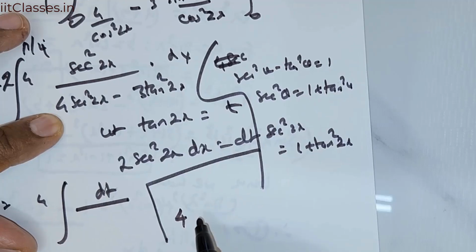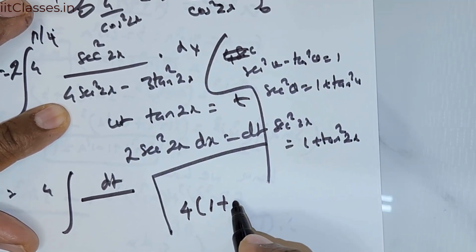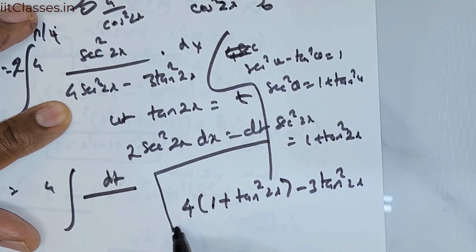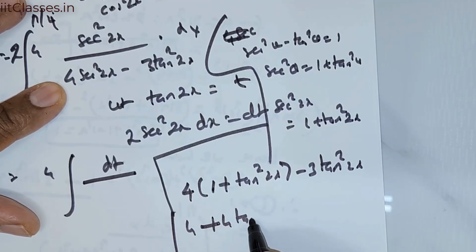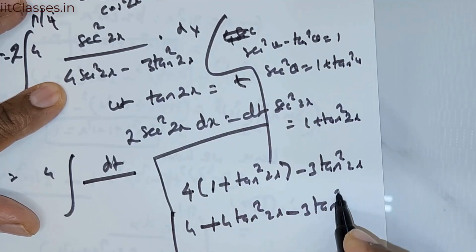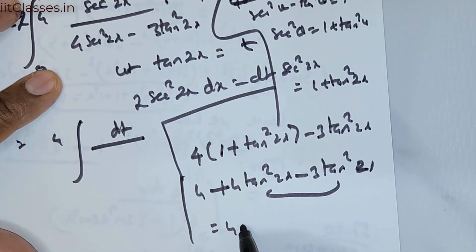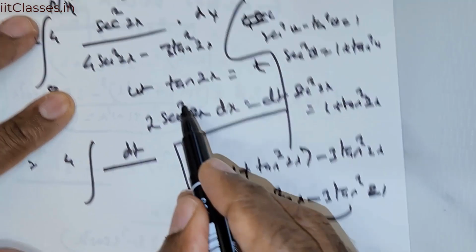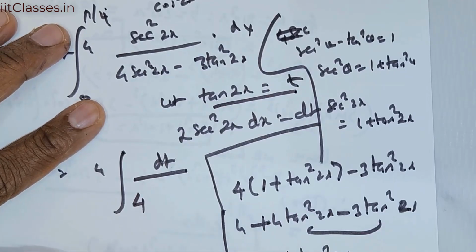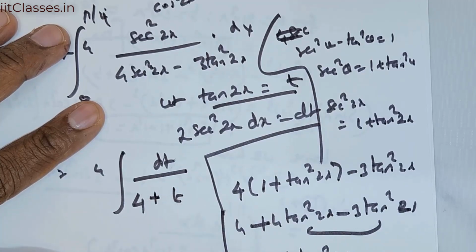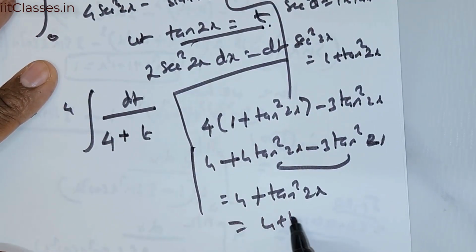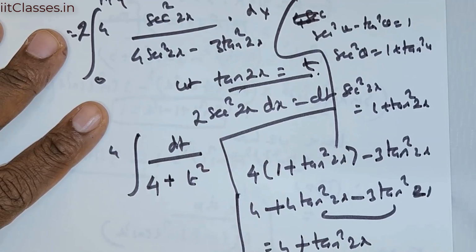So I substitute that there, 4 times 1 plus tan squared 2x minus 3 times tan squared 2x. This is going to give me 4 plus 4 times tan squared 2x minus 3 times tan squared 2x. I add up these two, I get 4 plus tan squared 2x. But tan 2x is equal to t. So this is going to be 4 plus t squared.